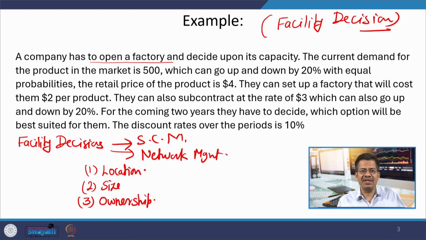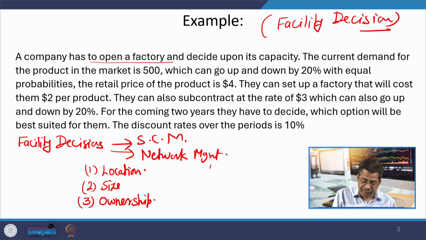Where to locate your facility? Facility should be of big size, medium size, or small size. Whether I should take the facility from the spot market, or I should go for a lease agreement, or I should construct my own facility. All these are issues related to ownership also. So, these are the 3 very critical issues, and then there may be a few more also, but these are beyond our scope of decision tree.